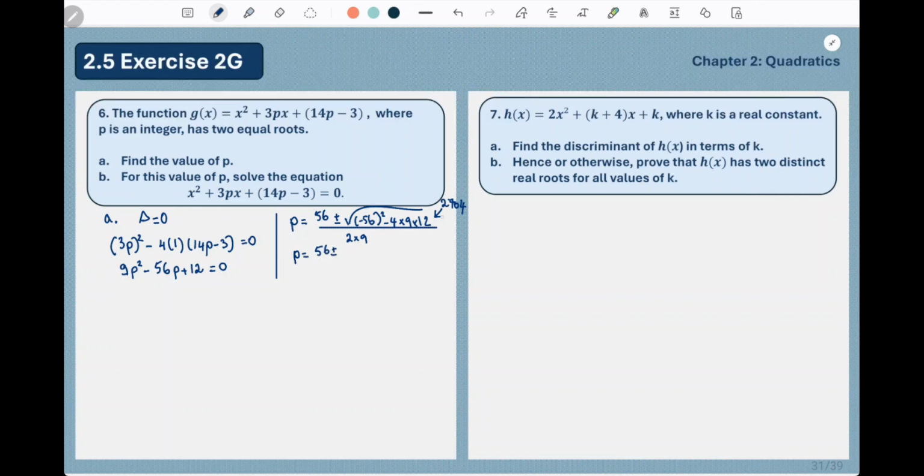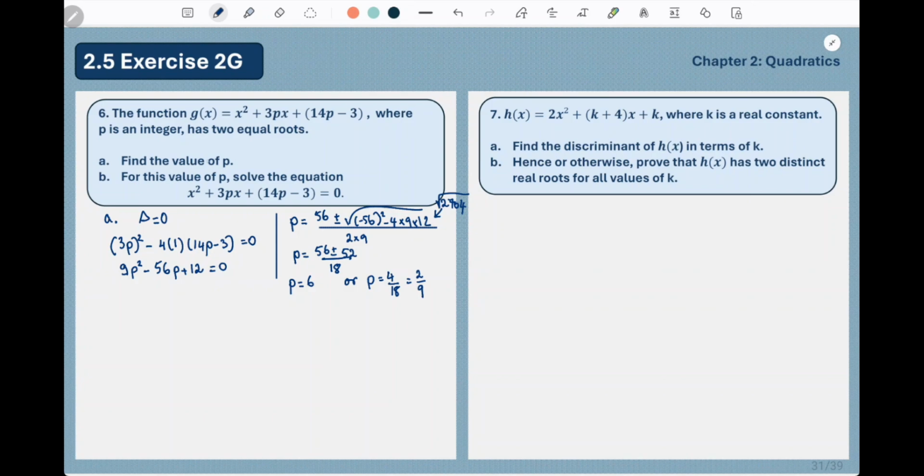So the square root of this value is going to be 52 over 18. In the case we use 56 plus 52 over 18, I think we get 108 over 18, and it's going to give you 6. And in your case, you do 56 minus 52, it gives you 4 over 18, which if you were to simplify, I think gives you 2 over 9.